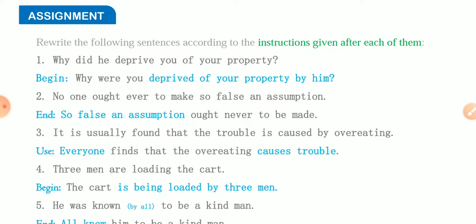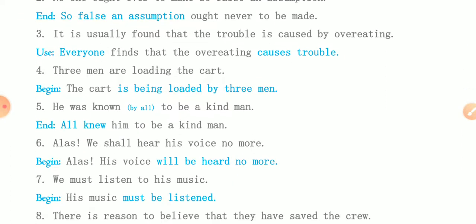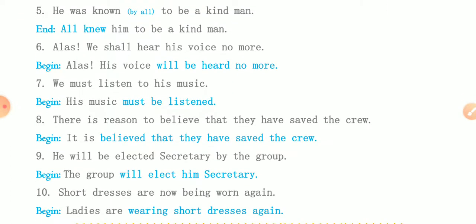Next question is he was known. Fifth one is here. He was known to be a kind man. Actually he was known by whom? Means by all, by public, right? So here by all is hidden because that is a vague word. So he was known by all. We are to find the subject of this sentence because it is in passive and we are to make the active of it. So we will write all.